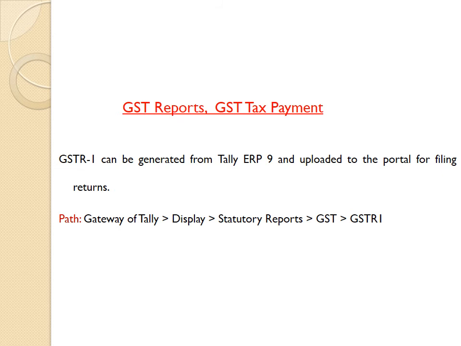GSTR1 can be generated from the admin report. GST report 1 can be generated from Tally ERP and uploaded to the portal for filing returns. Path for it: Gateway of Tally, Display, Statutory Reports, GSTR1.